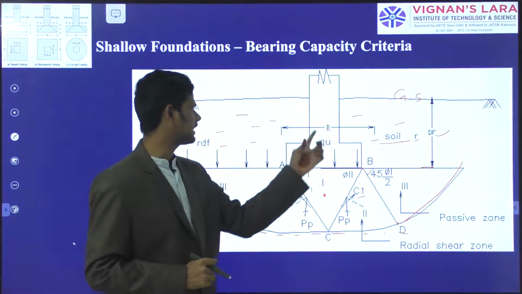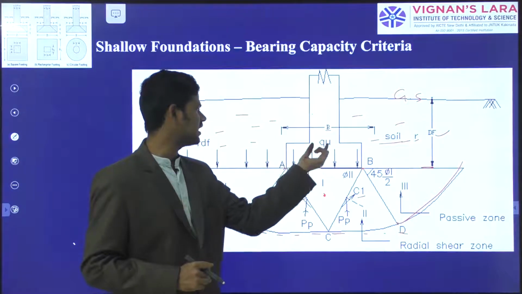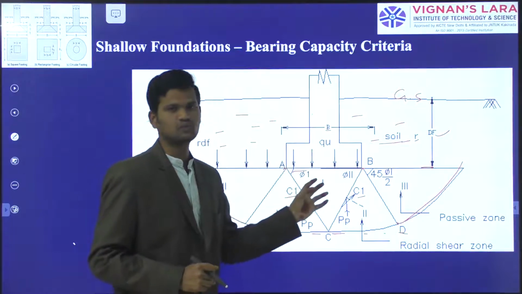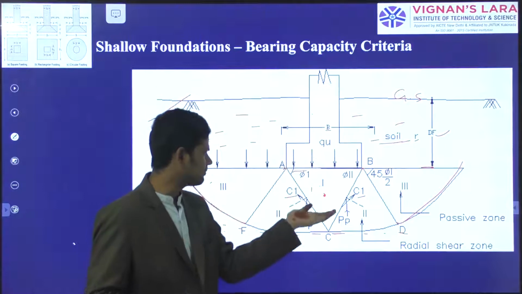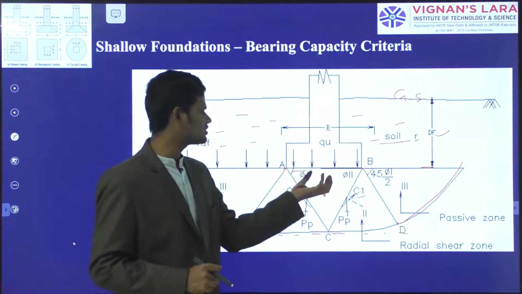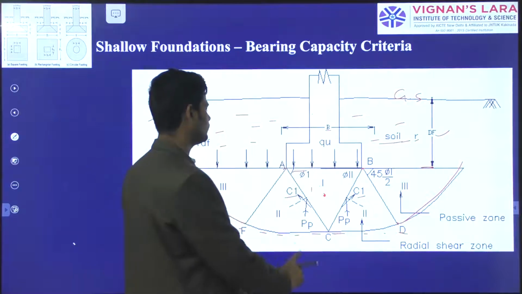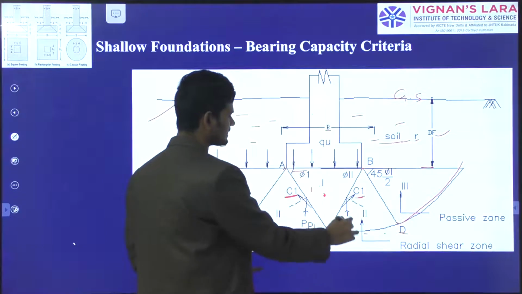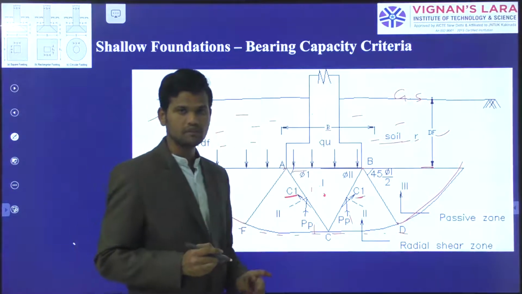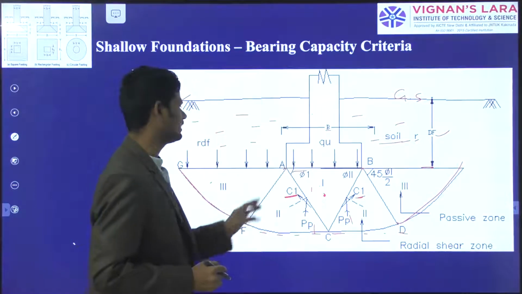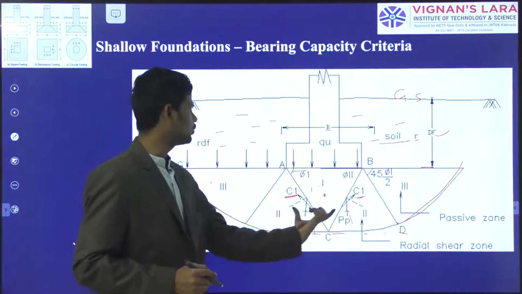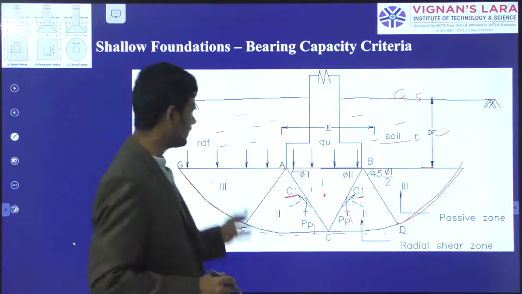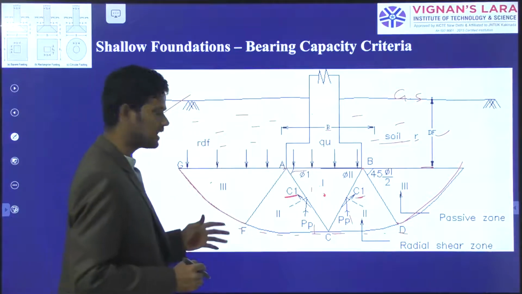If you observe in this diagram, the downward force acting on the soil mass is Q, that means the load acting on the footing, as well as the weight of this triangular portion. The footing will create some pressure on the soil, and the pressure also creates a downward force. And again, in the upward direction, the cohesion of the soil mass as well as the passive resistance will create the upward resistance. Zone 1 is the elastic zone, zone 2 are the radial shear zones, and zone 3 are the logarithmic spirals. So three types of zones are acting in the soil mass.